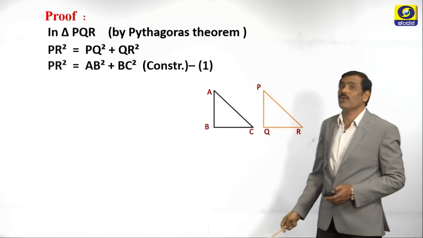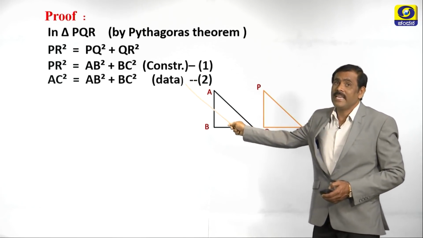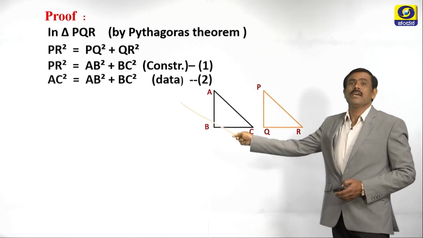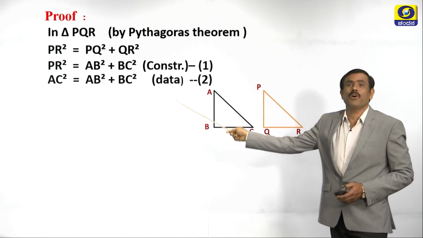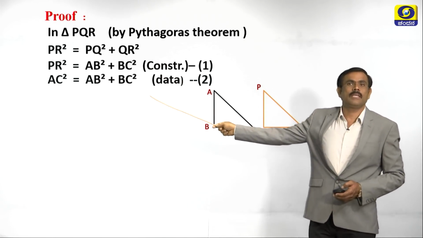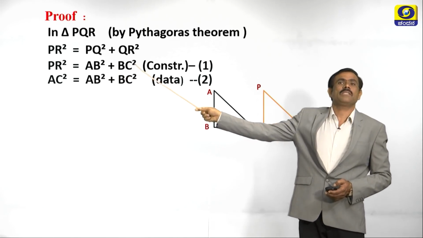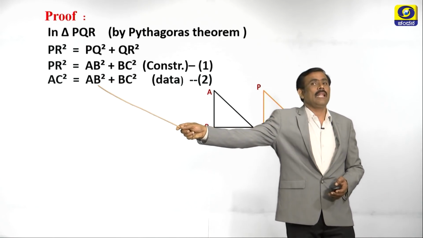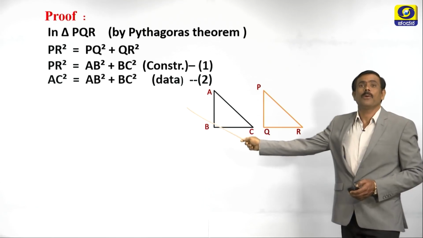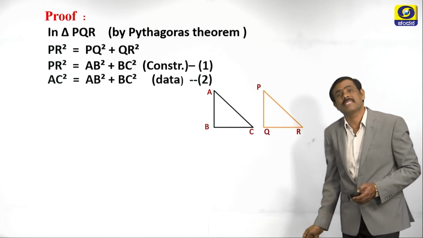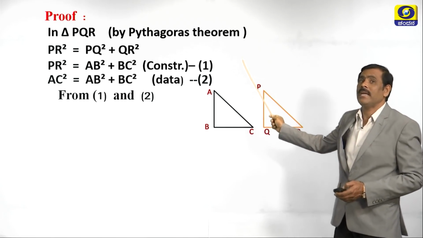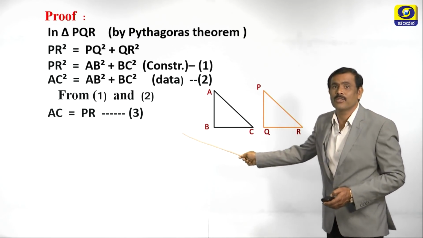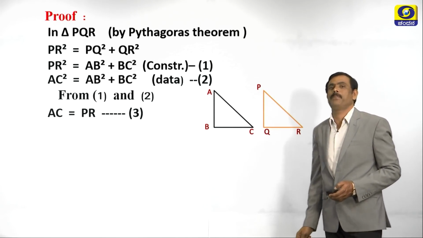See here, and also given is there. What is given? In this triangle AC square equals AB square plus BC square. See both the things now. AB square, AB square, BC square, BC square. See both RHS is equal. What about LHS? LHS are also equal. Therefore PR square is equal to AC square. From 1 and 2 we can write PR square is equal to AC square. Therefore PR is equal to AC or AC equals PR.